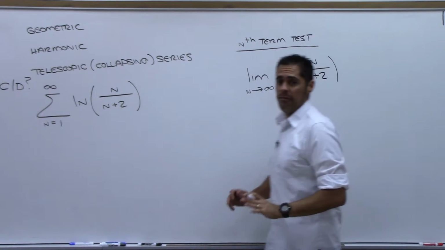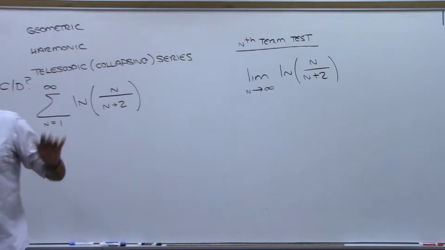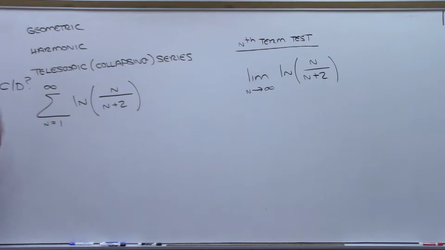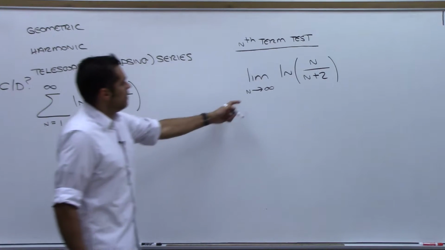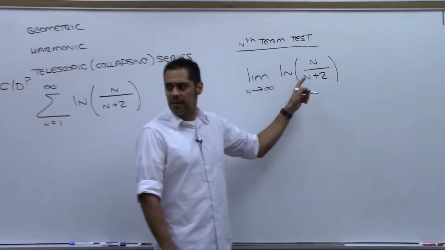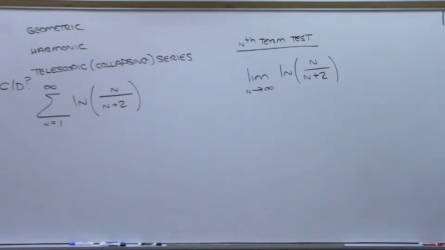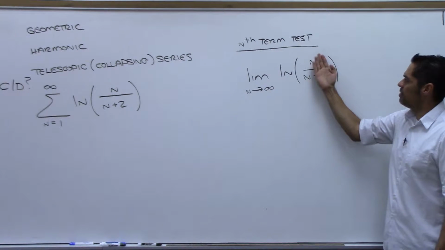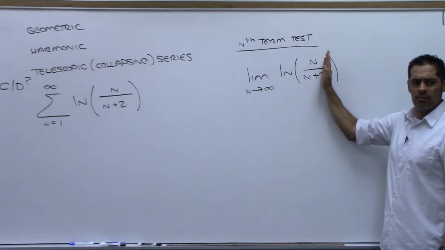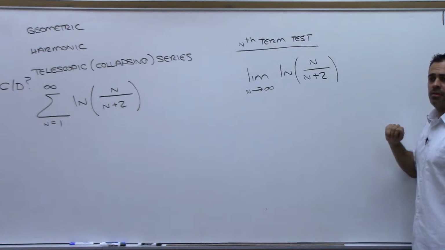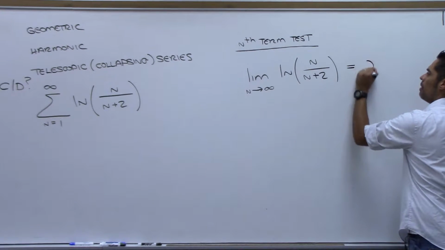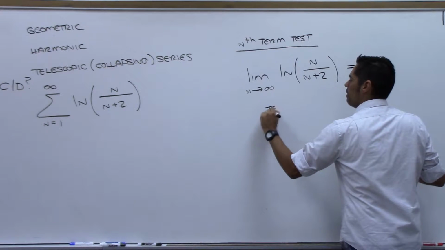What am I hoping for? That this is not 0. If this is not 0, I'm done, right? Here you go, you pass the limit inside the log, okay? Infinity over infinity, L'Hopital, 1 over 1. So the inside is just 1, right? As n goes to infinity, this thing goes to 1. You all follow? And natural log of 1 is 0. Test fails.